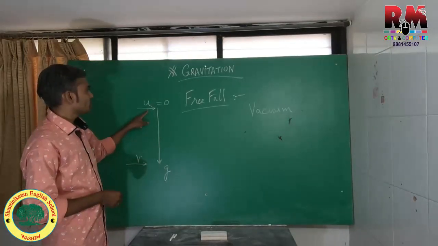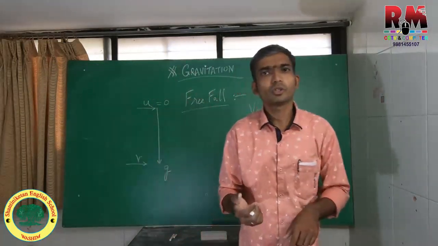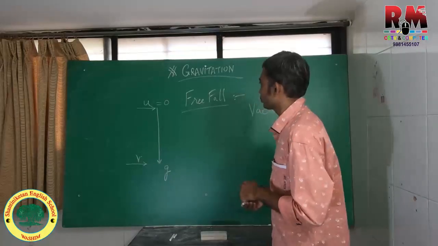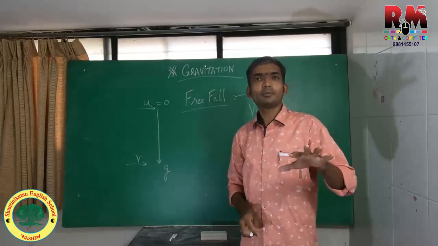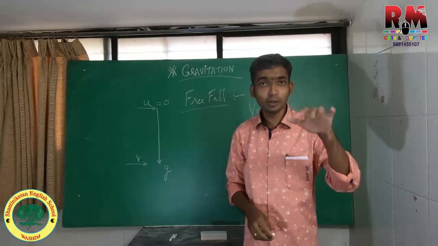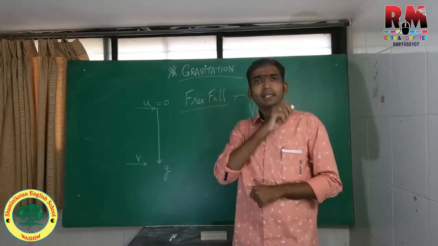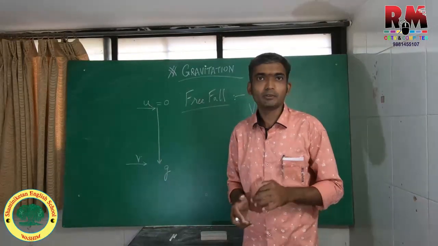At all such conditions, this acceleration acquired by the gravitational force is constant, 9.8 meters per second square. So under the free fall condition, that is where the object is under the influence of gravitational force alone, the kinematical equations for the velocity or the speeds acquired by objects will be given by three.